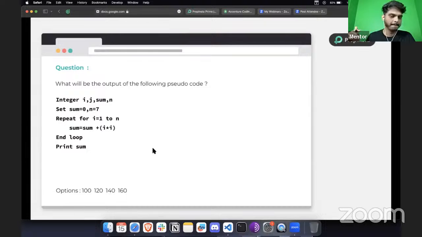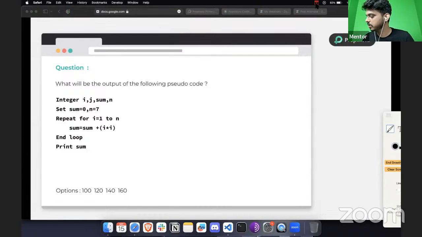All right. So now let's solve this one as well. Since it is also an easy question, where sum is given as 0 and value is 7, here we are going to use the for loop. There might be some confusion with respect to this for loop.